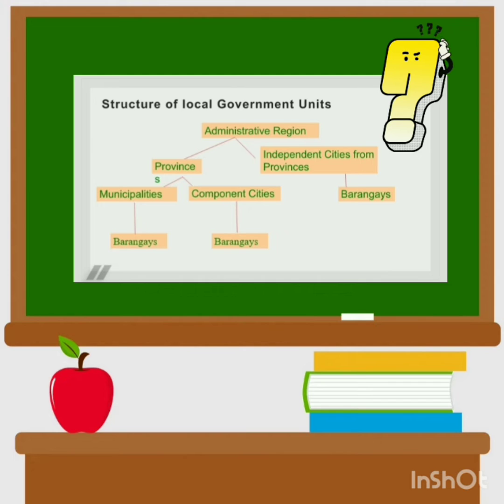Next, under the provinces, we have the component cities. Component cities is considered a city but under pa rin siya ng provincial government. For example, nito ay sa Bulacan like City of Malolos, City of Meycauayan. The way that it is addressed, it uses City of. Next is the municipalities. Small towns, just like component city, is still part of the province. Next is the barangay. Barangay o kilala bilang smallest unit of politics or political government.